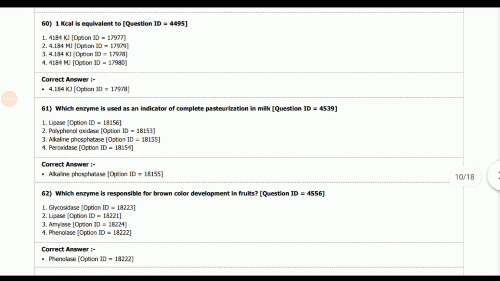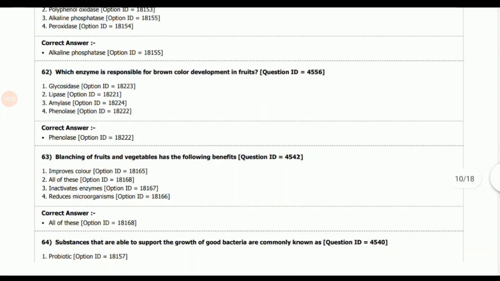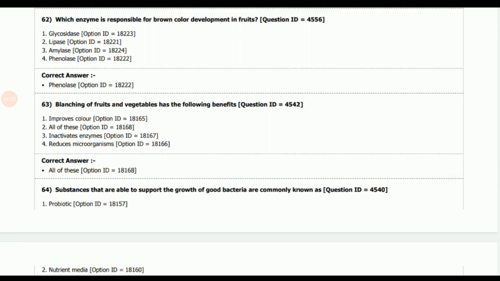Next question, which enzyme is used as an indicator of complete pasteurization in milk? Answer, alkaline phosphatase. Next question, which enzyme is responsible for brown color development in fruits? The answer is phenolase, and this is responsible for the enzymatic browning reaction. Next question, blanching of fruits and vegetables has the following benefits. So the answer is all of the above. It improves the color, it inactivates the enzyme, and it also reduces the microorganisms.